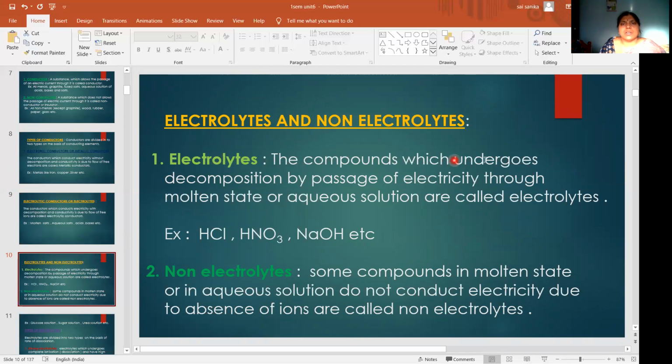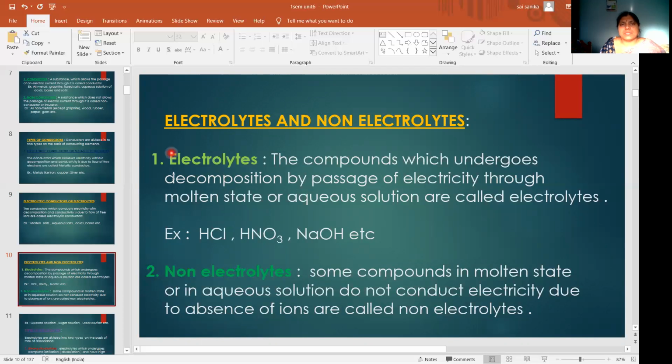The compounds which undergo decomposition by passage of electricity through molten state or aqueous solution are called electrolytes. Just now I said electrolytic conductors are nothing but electrolytes. So they undergo decomposition by passage of electricity, which means they conduct electricity by undergoing decomposition.